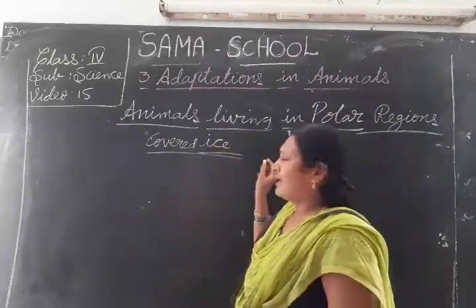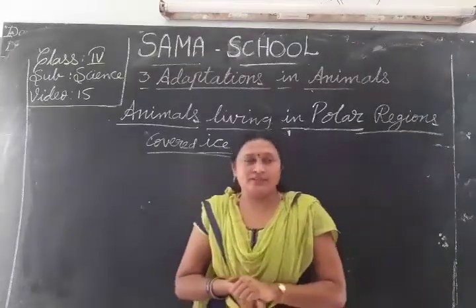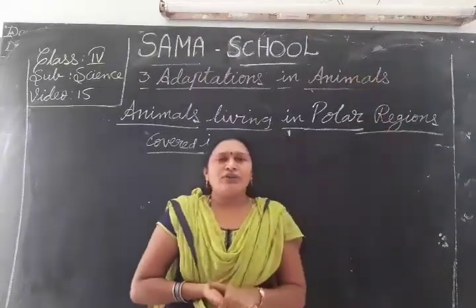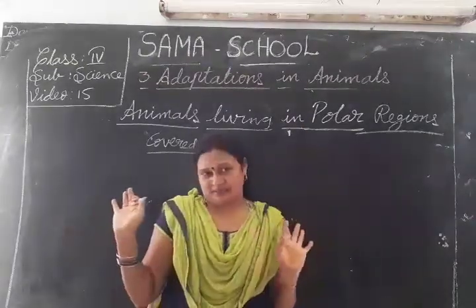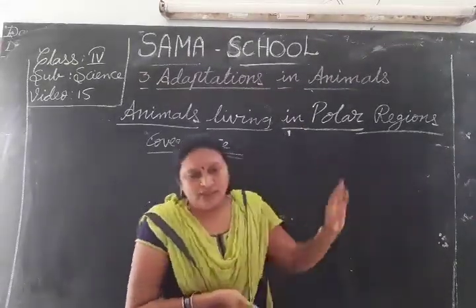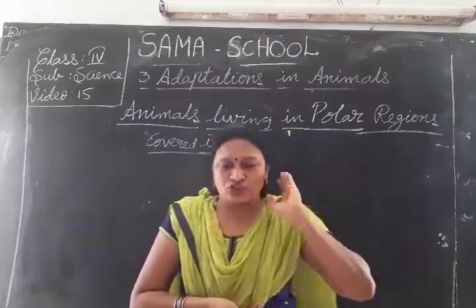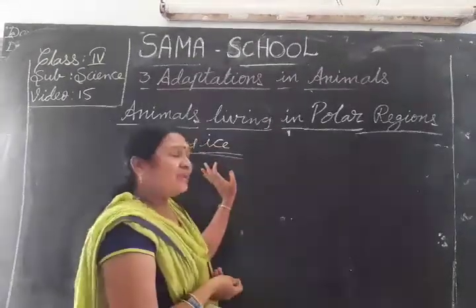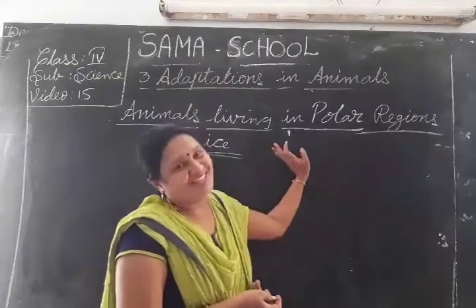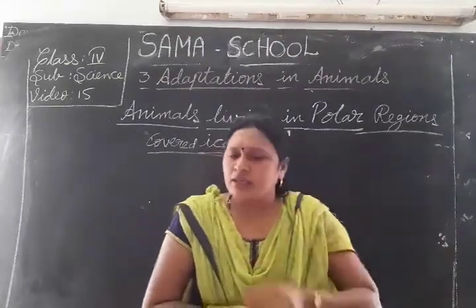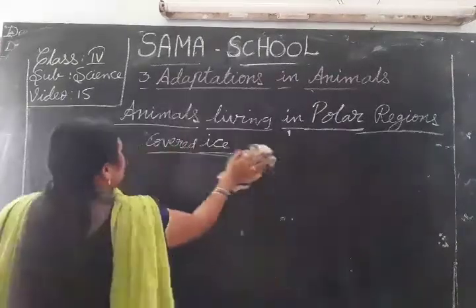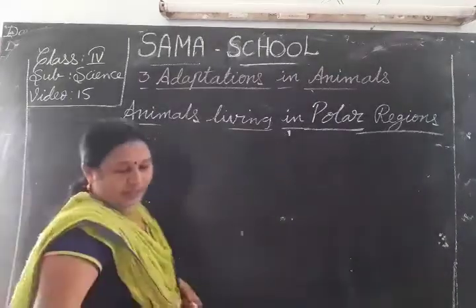It's covered totally with ice and snow is always falling the entire year. That is the climate. And which animals live in the polar region? Continuously throughout the year snow falls, so how do the animals survive? Which animals live in the polar region?